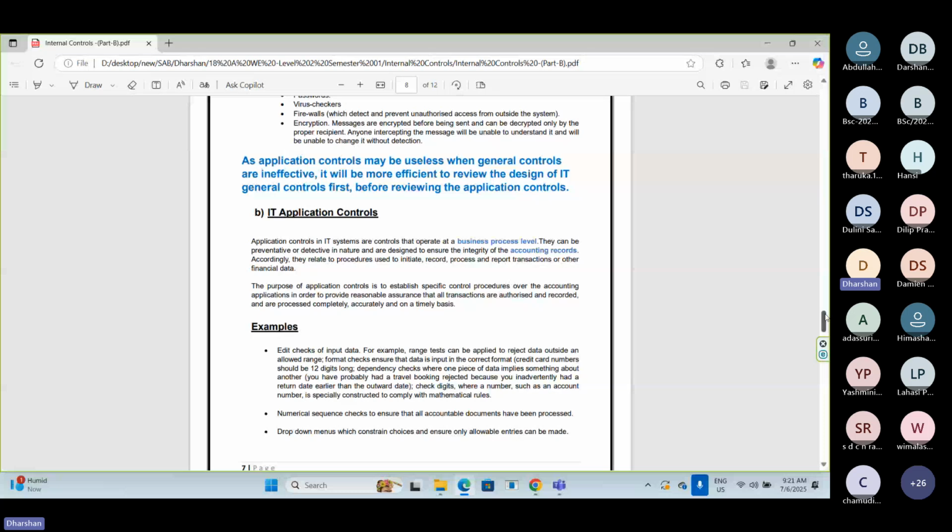But let's say ATM process, let's take one process. Bank has a lot of general controls. Those general controls are applicable to the entire process of the organization: loan, deposit, ATM process, online banking process, payment process. Likewise, whatever general controls I explained a short while ago, those controls are applicable to the entire process. Now, from there, we will pick one process. That process is the ATM process. You can link this application control to the ATM process.